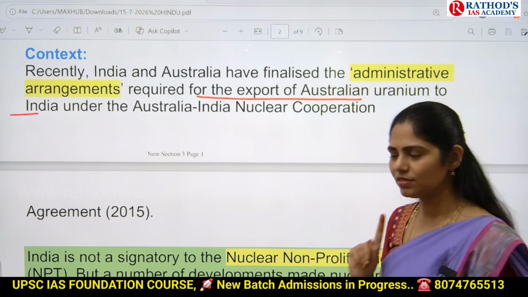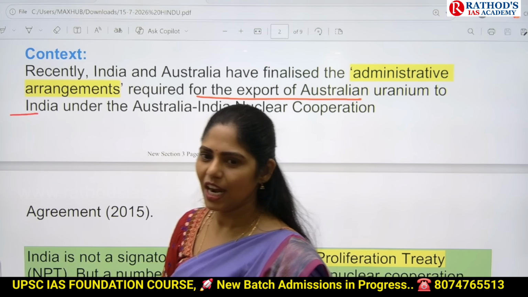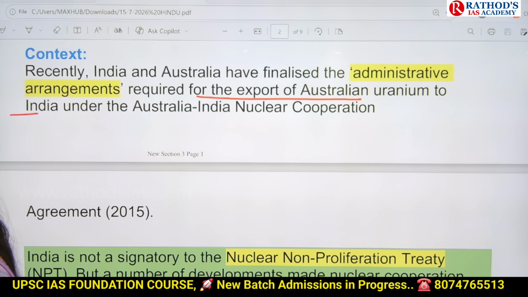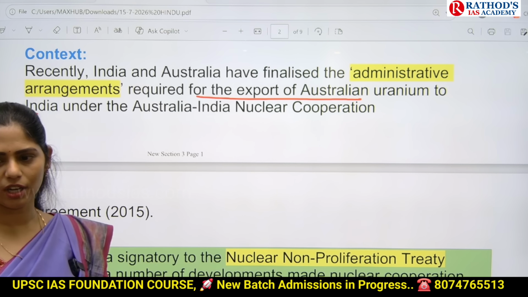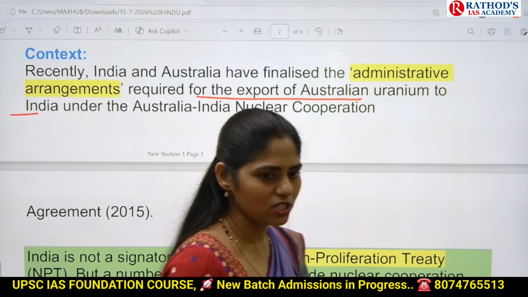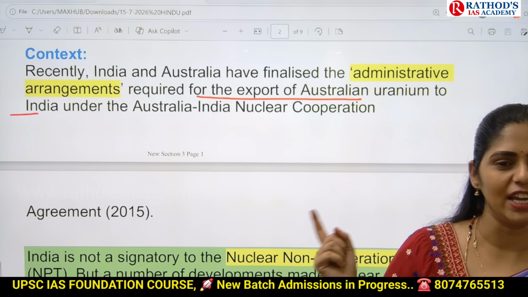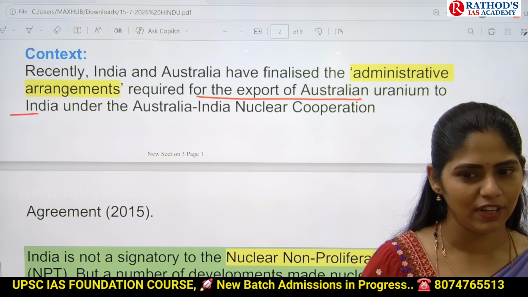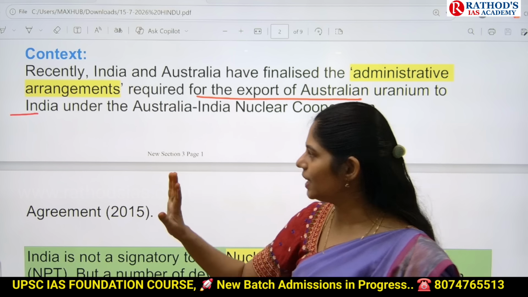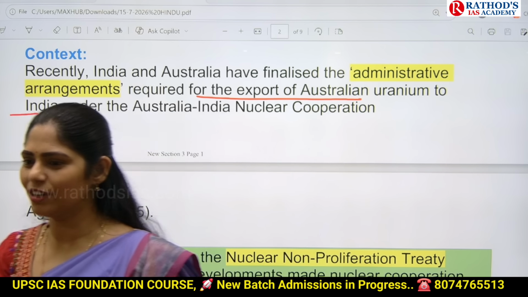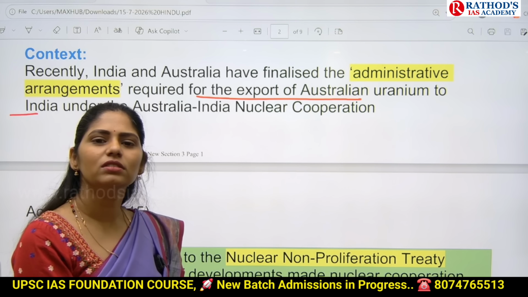That is the one type of question you can expect. And the next type of question you can expect is match the following, or correct pairs based question. Australia is having the highest uranium reserves. Which country is having the highest oil reserves? Venezuela, right?